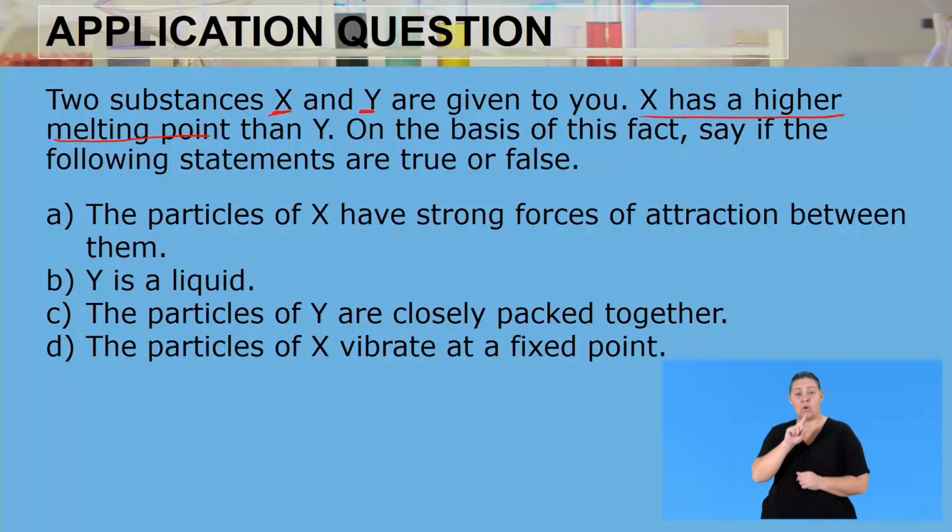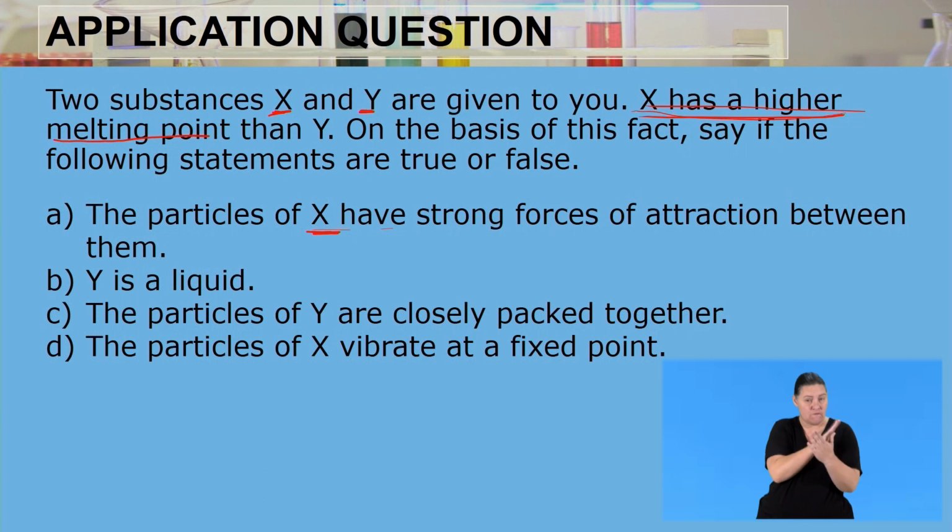true or false. Question 1A says that the particles of X have strong forces of attraction between them. If X has a higher melting point, it means the forces of attraction must be very strong, because for a substance to melt, the forces of attraction need to be overcome. For you to overcome the forces of attraction, you must add more energy. And because we've added more energy, it means the particles of X do have strong forces of attraction between them. So this statement is true.